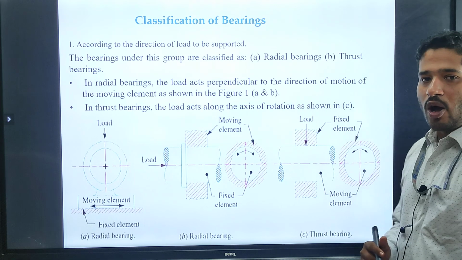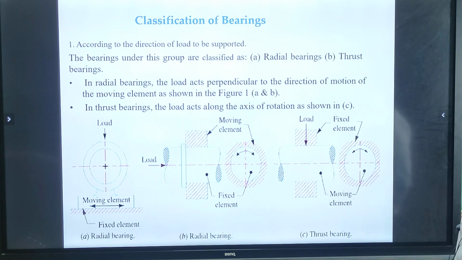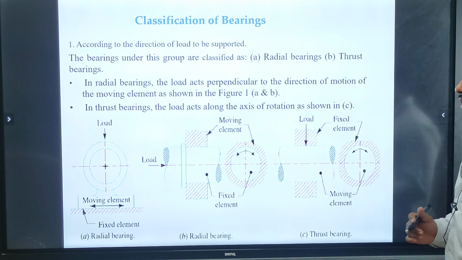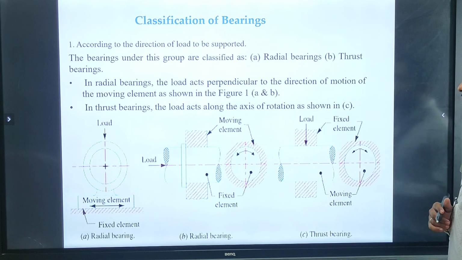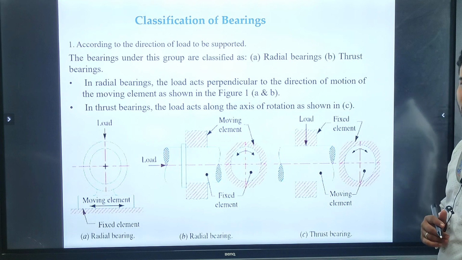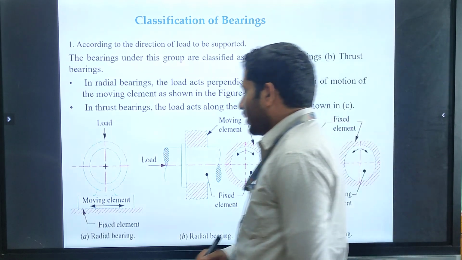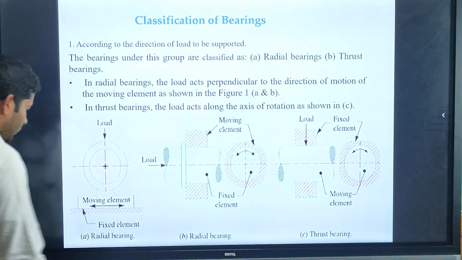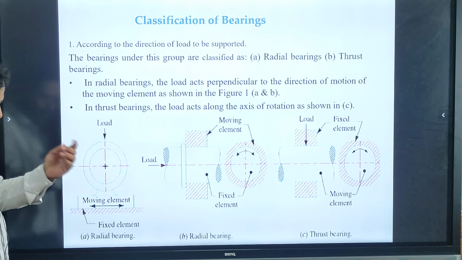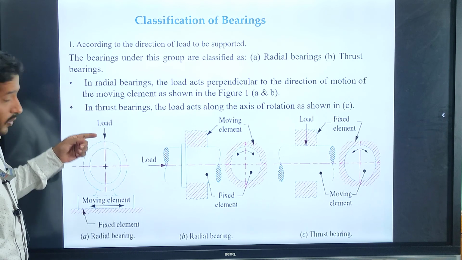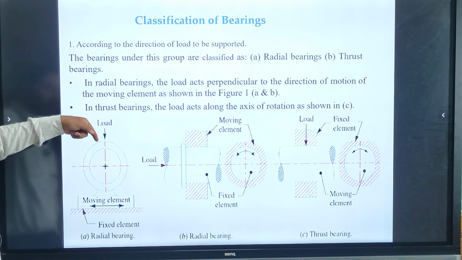So what is the meaning of radial bearing? A radial bearing is one in which the load acts perpendicular to the direction of motion of a moving element. Let us see over here. This is the load acting on a bearing.